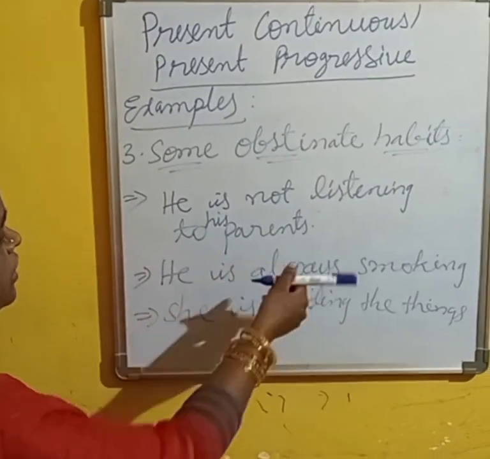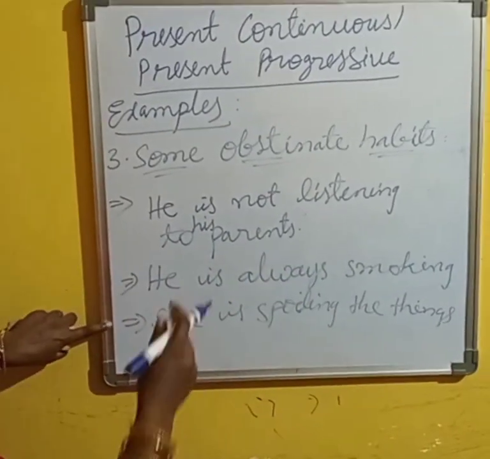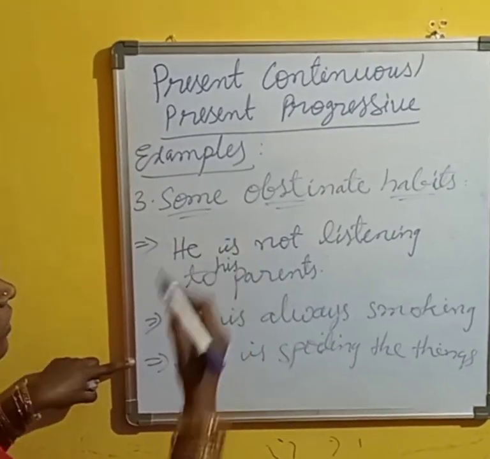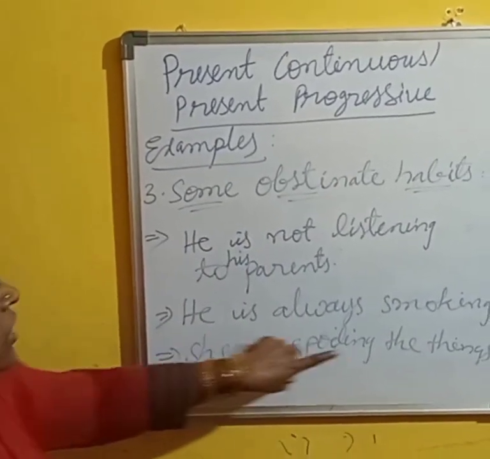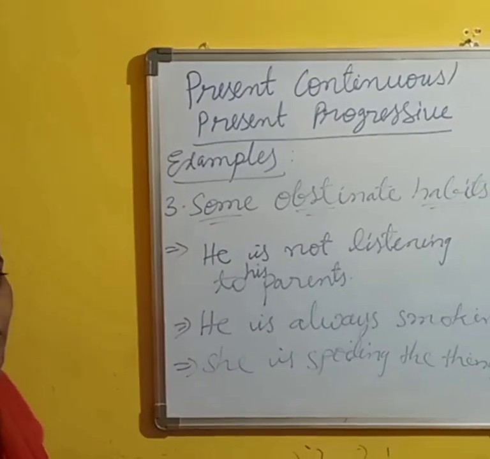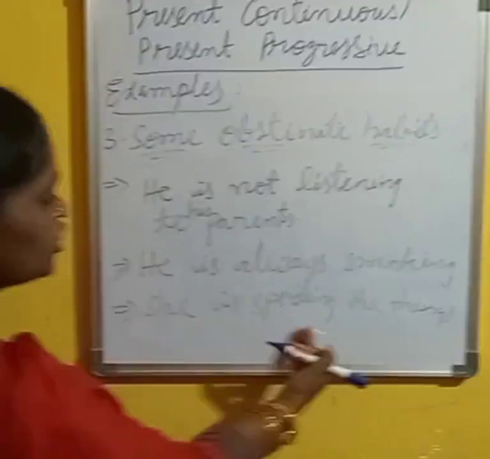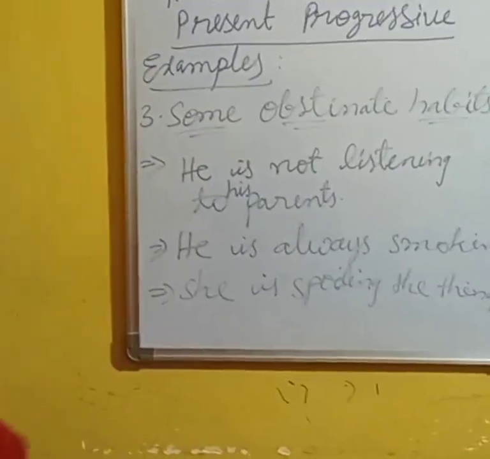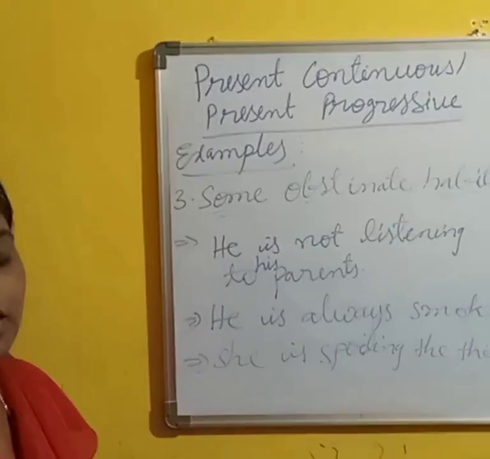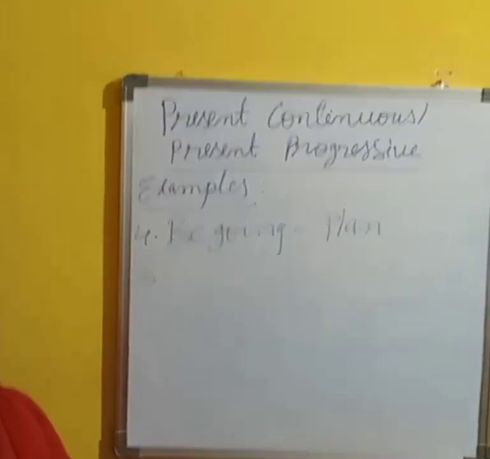He is not listening to his parents. This action is not going on at present, but we can also use the present continuous. He is always smoking means he is not leaving that bad habit. She is spoiling the things. To describe obstinate habits also, we can use the present continuous.